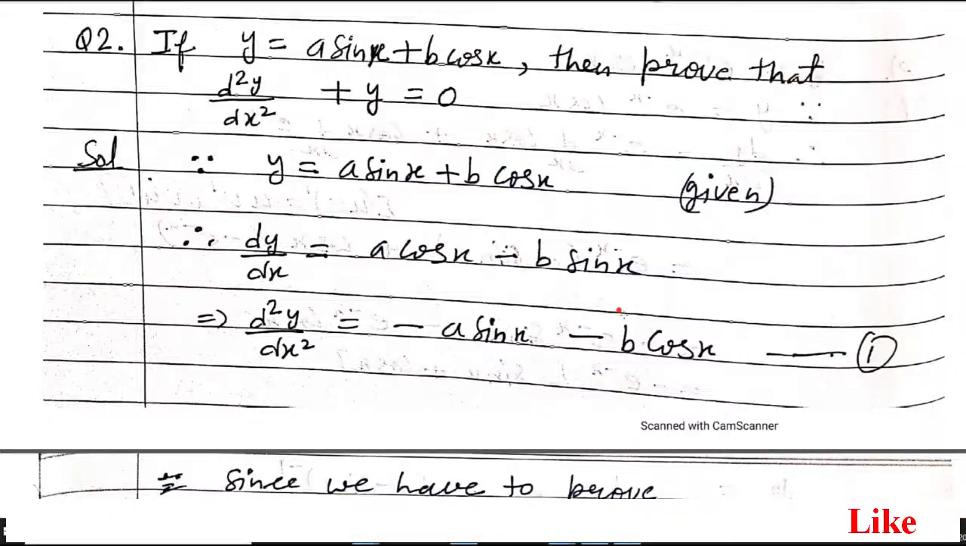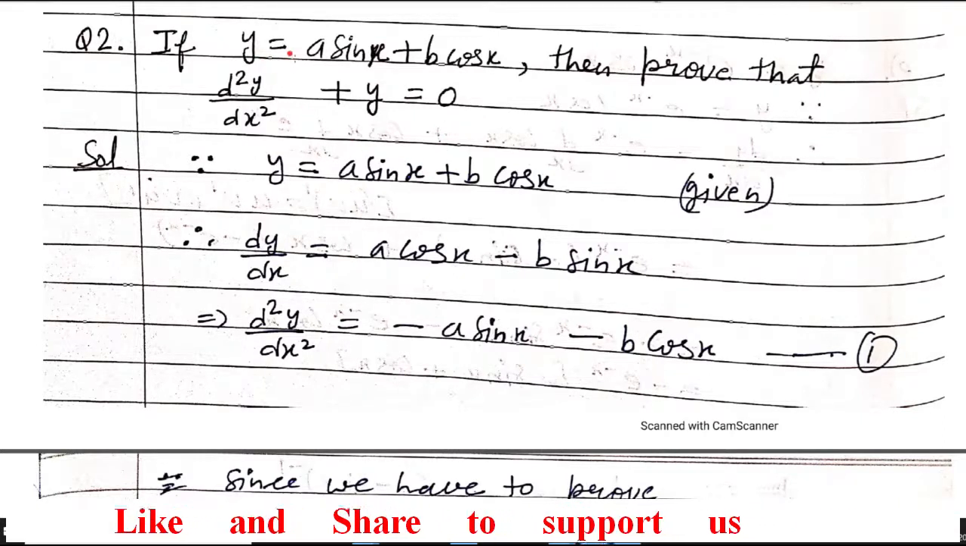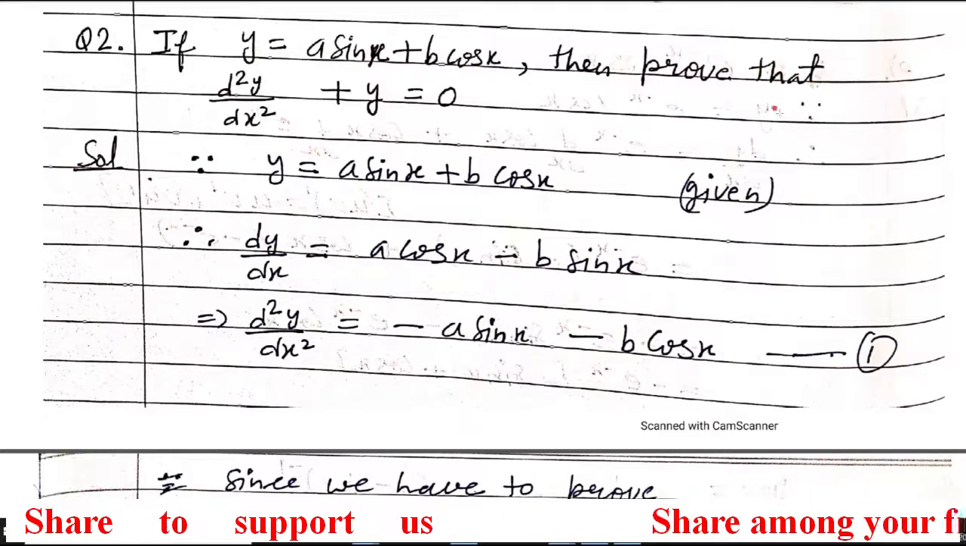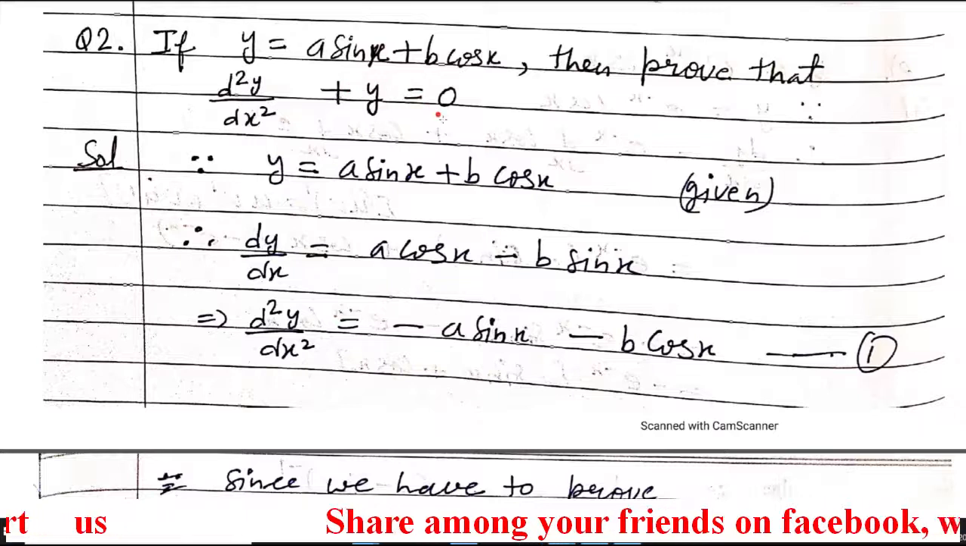Hello everyone, I am going to explain question number 2 and question number 3 of exercise 7.5 from class 12. So we'll start from question number 2. In question 2, if y is equal to a sin x plus b cos x, then prove that d²y over dx² plus y is equal to 0.